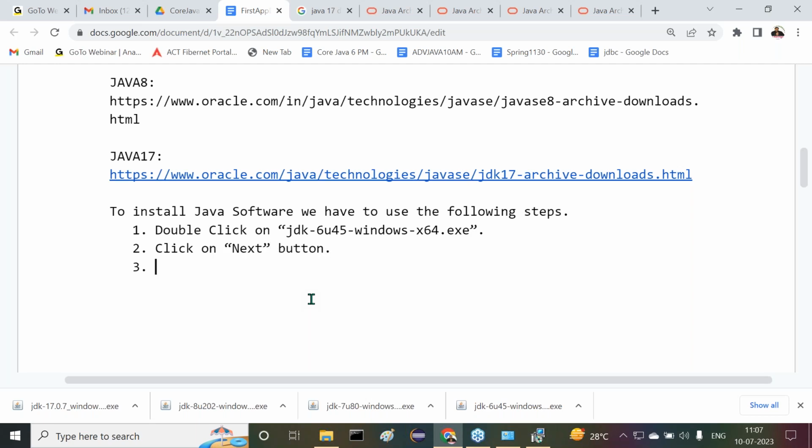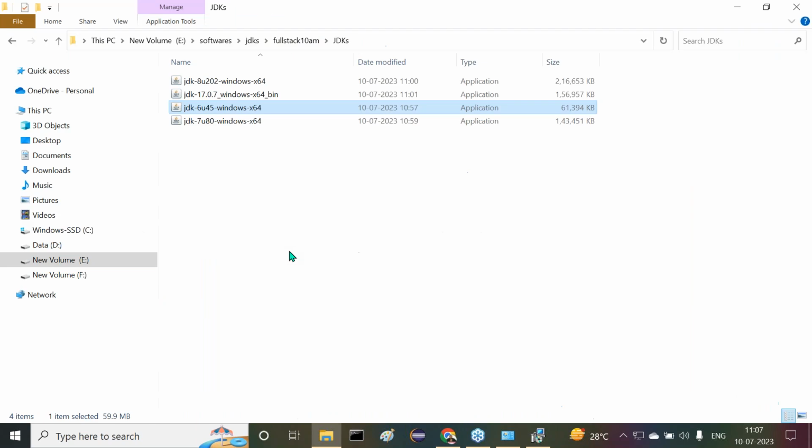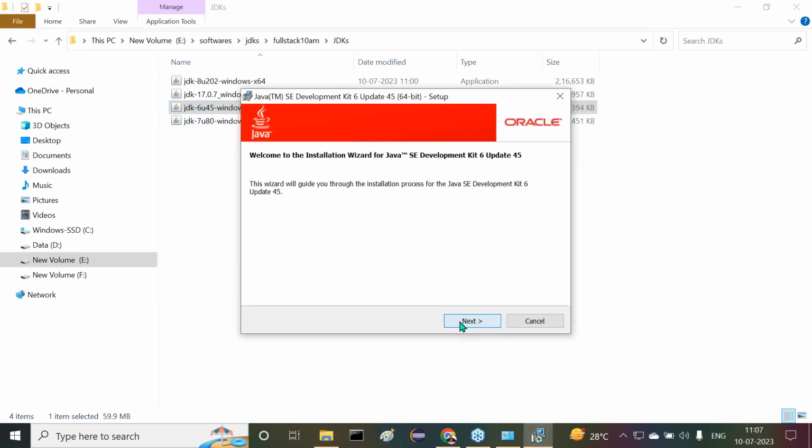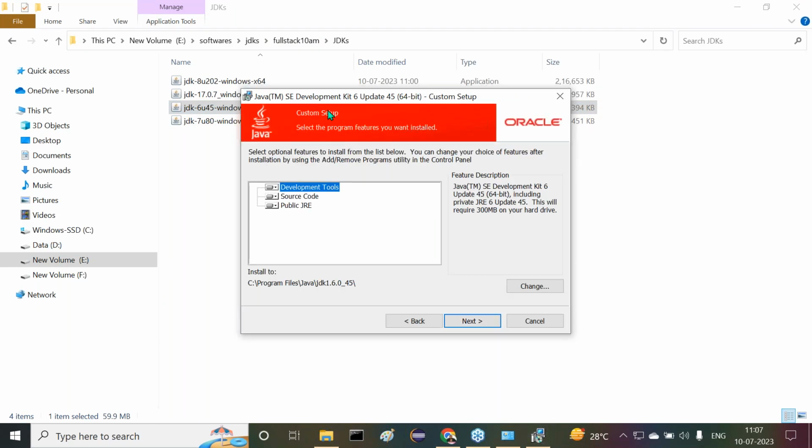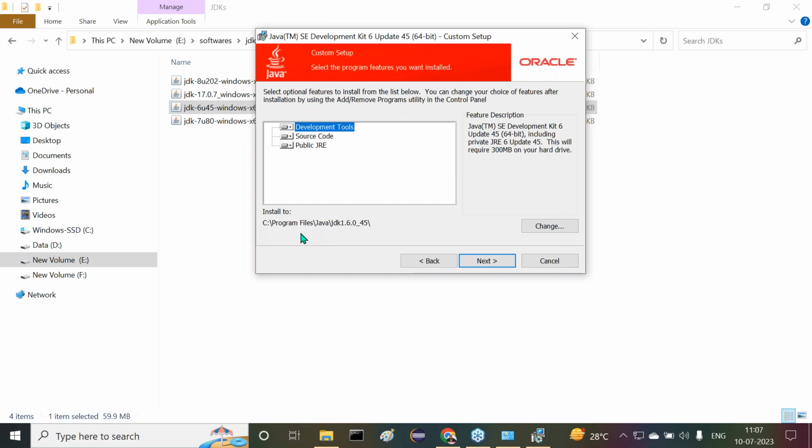Only for one version I'm showing that for the sake of completeness. Of course, all of you might be aware about it, but as per my responsibility, I'm showing one time. Next one is what there. Then after this, next button we click it there. Again here what we have to do now, all of you observe carefully. Can you read out this location? C program files Java JDK 1.6.0 underscore 45.